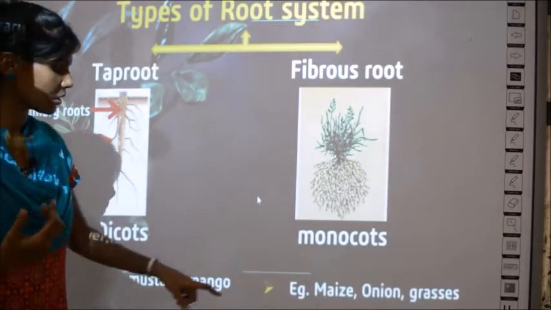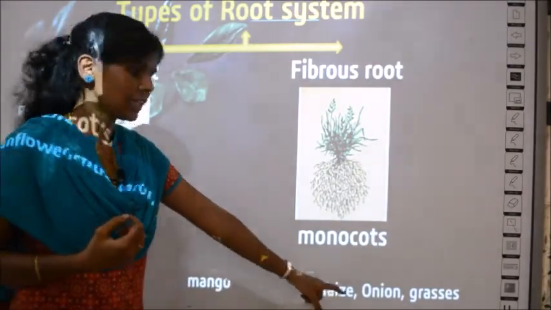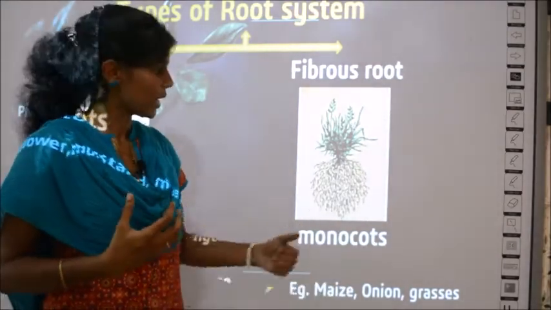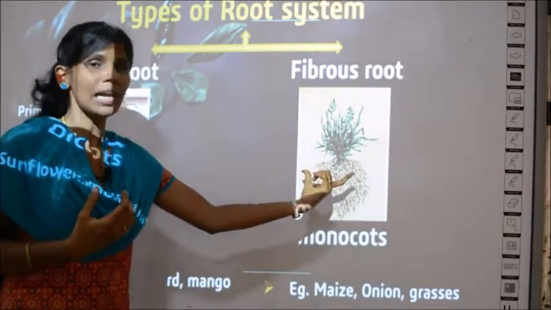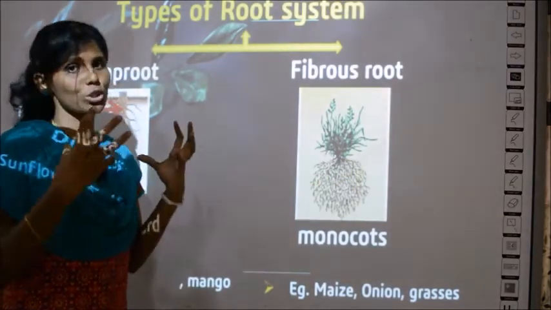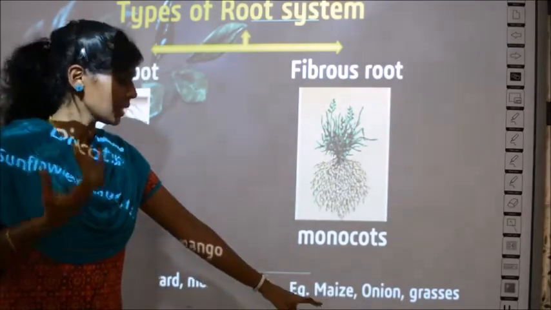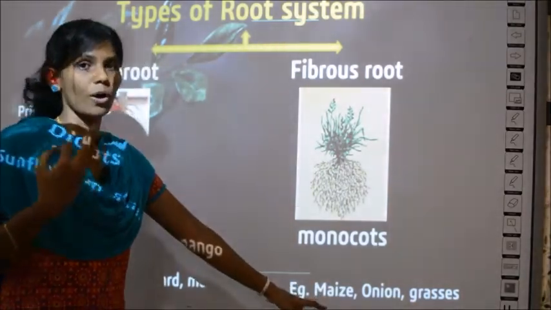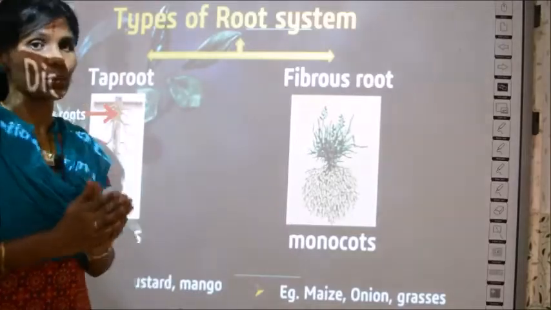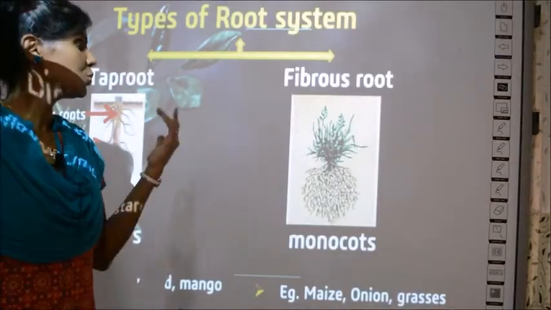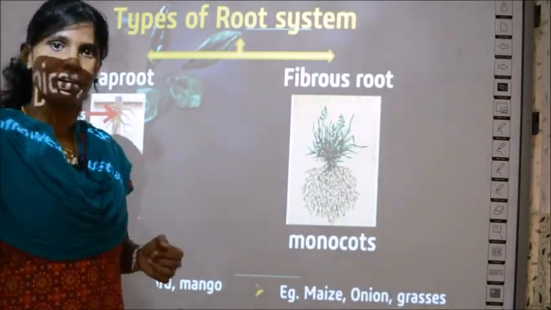Whereas in plants like maize, onion and grasses, if you pull out the plant and look, you will have a cluster or bunch of roots. This setup you can see in grass, maize and onion. So this is all about the two types of root system in plants.